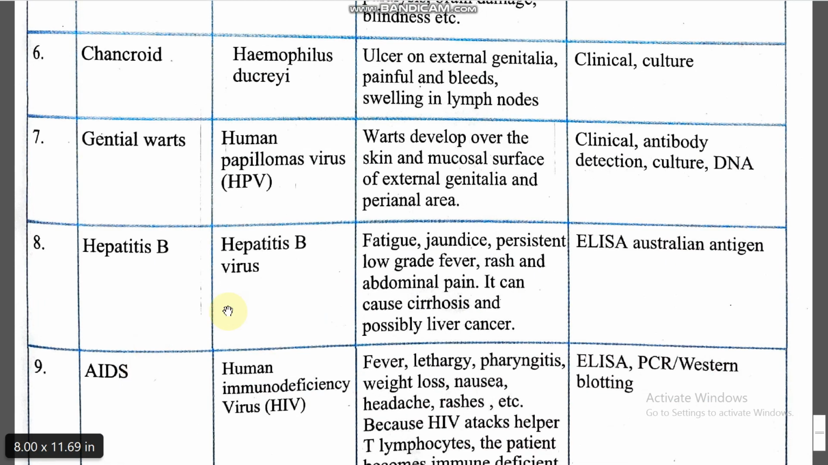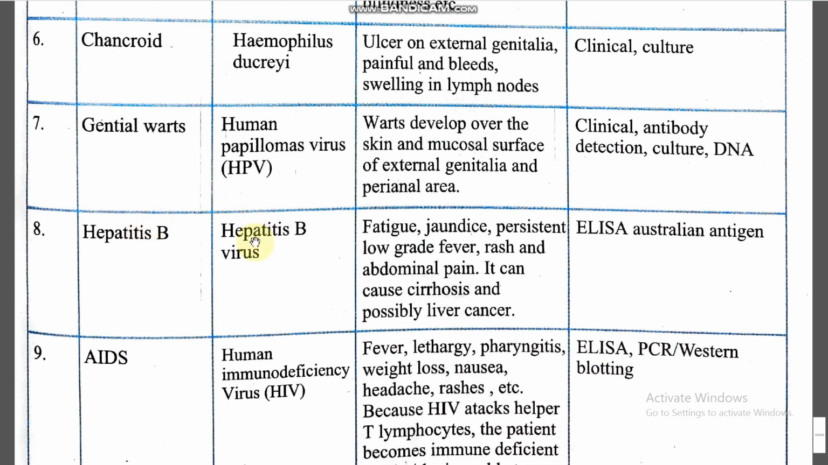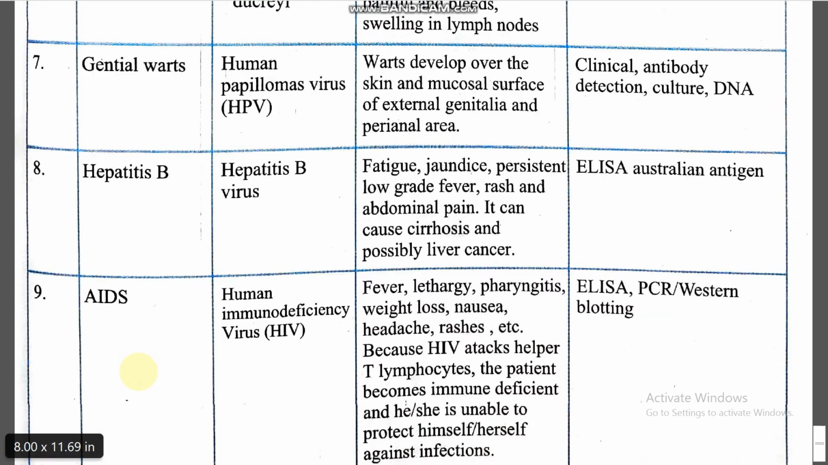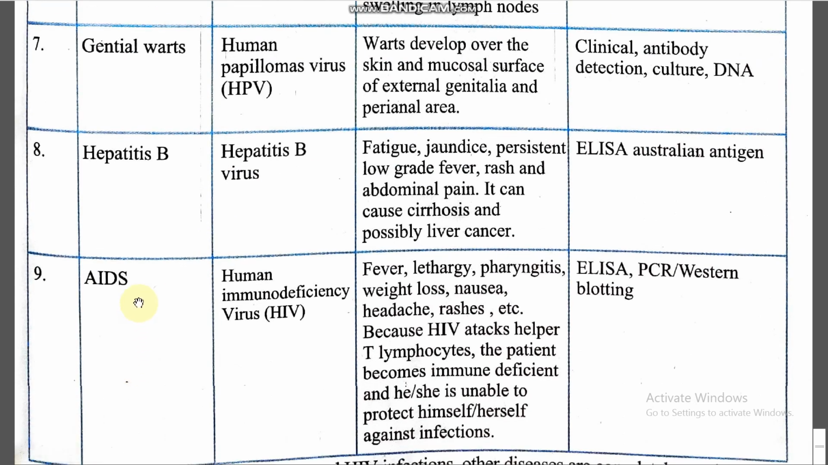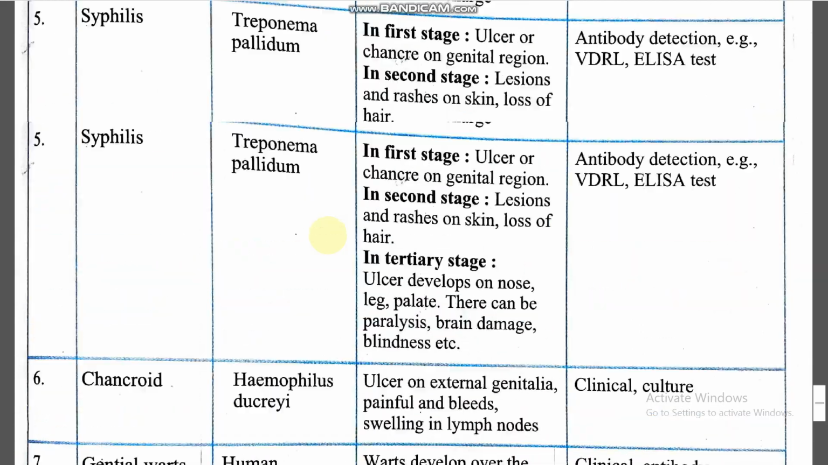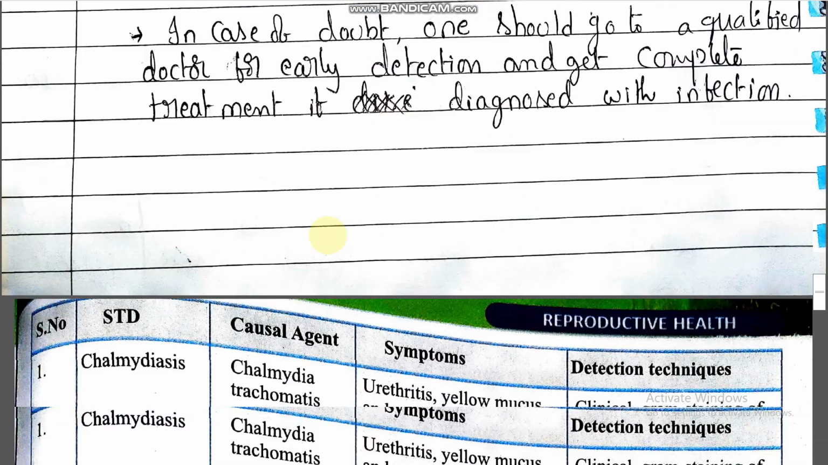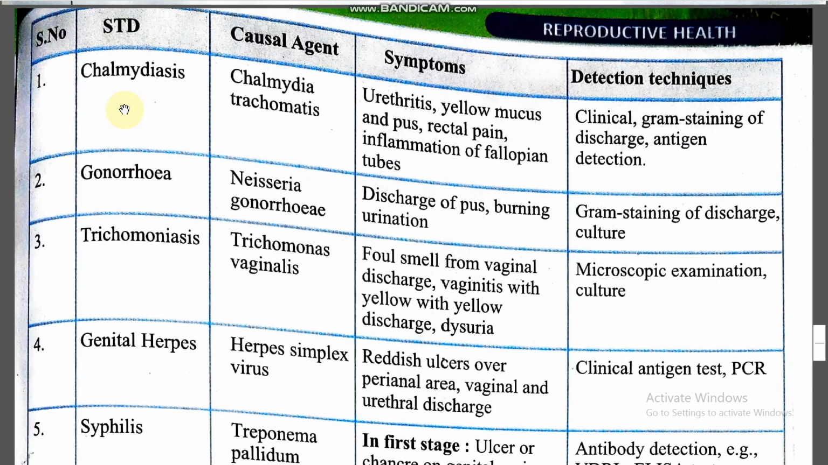And hepatitis B, caused by HBV, hepatitis B virus. And AIDS, caused by HIV, human immunodeficiency virus. So these are different types of STDs and causative organisms.